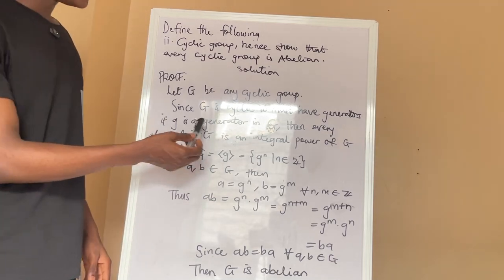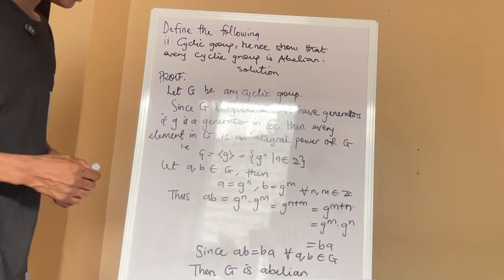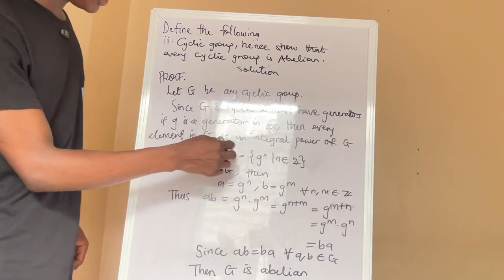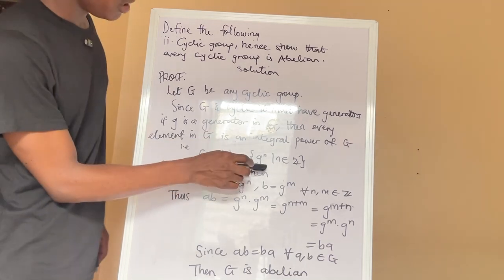So now they said if g is a generator in G, then every element in G is an integral power of g. What does this mean? It means that this small g can generate every other element in G, which they expressed here.